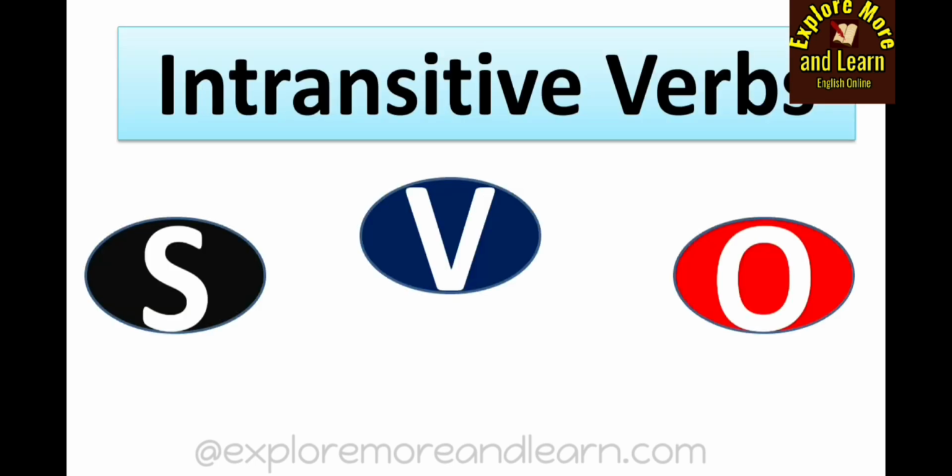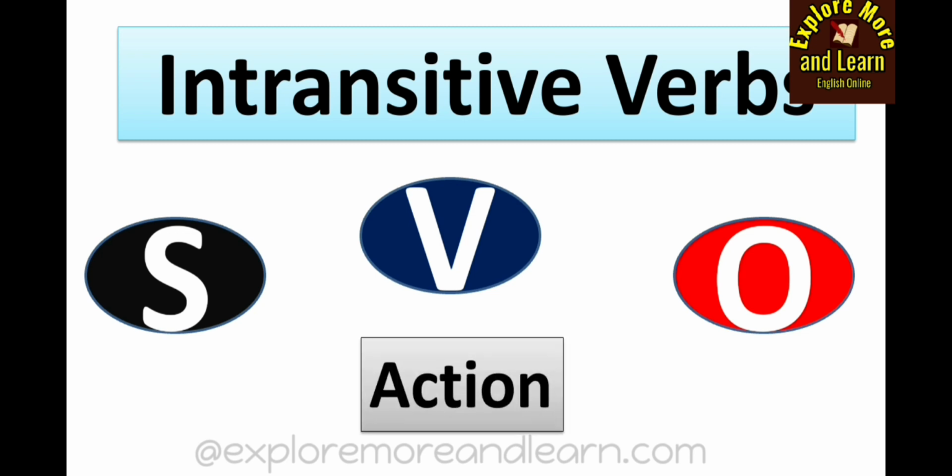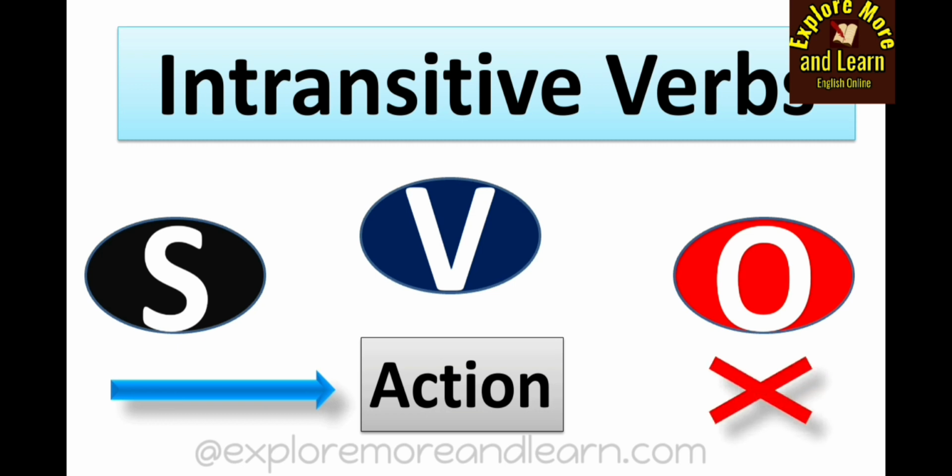Okay? Now, intransitive verb. Here what happens? The same sentence pattern as before, but here there is no transfer of an action from the subject to an object. That means intransitive verbs do not take an object where the action is transferred from the subject to an object. Okay, I'll explain with a few examples.